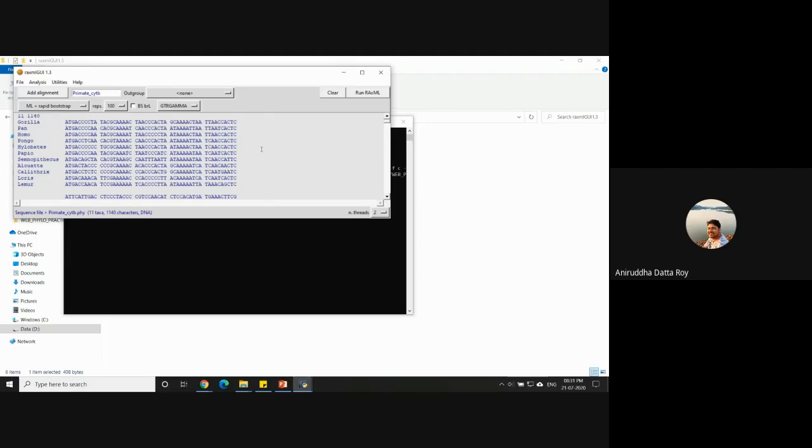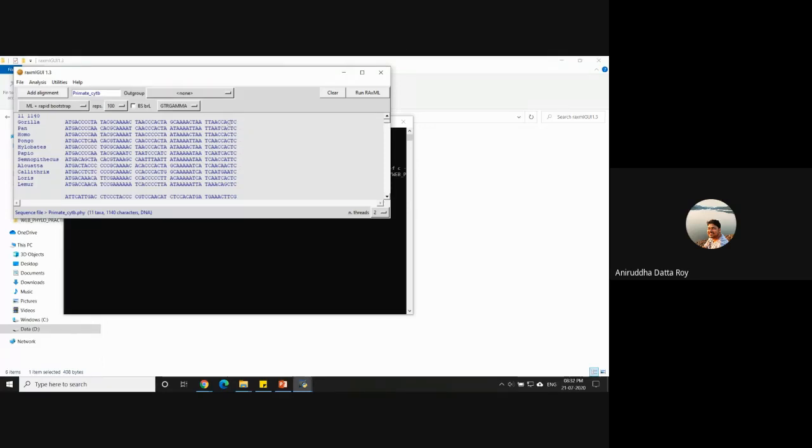It's just a way of arrangement of the data. It does not affect the analysis at all, so you can choose to do either. It doesn't matter.